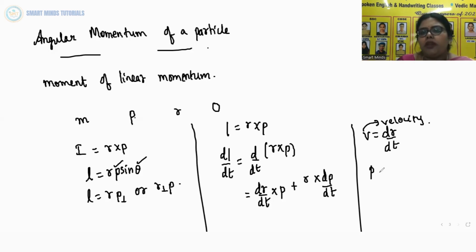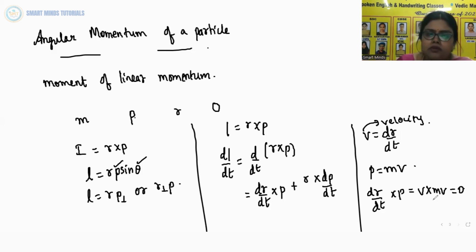And we know that momentum is mass into velocity. Because of this, dr by dt cross p is equal to v cross mv, that is equal to 0. Why? Because the vector product of two parallel vectors vanishes.